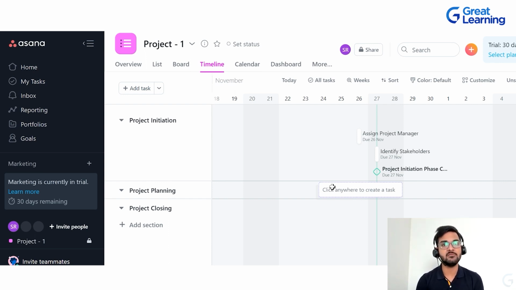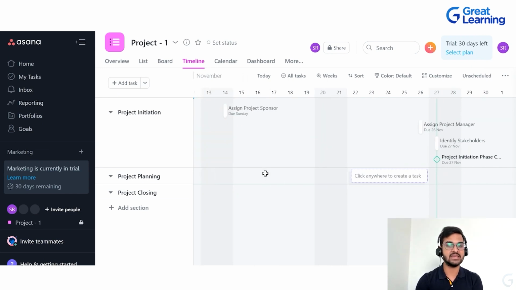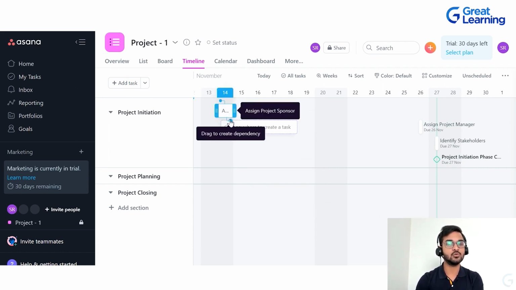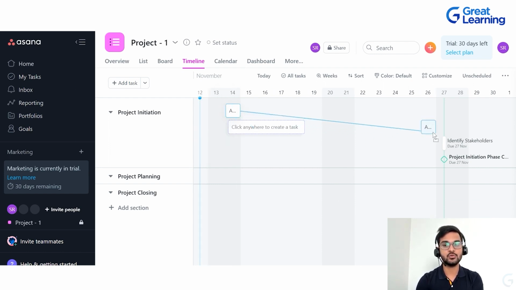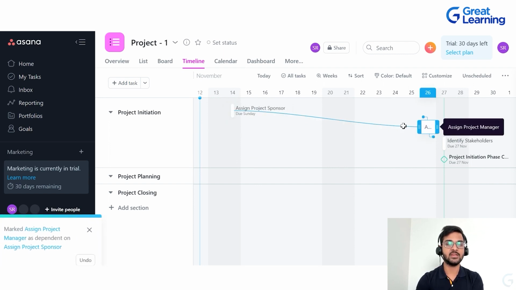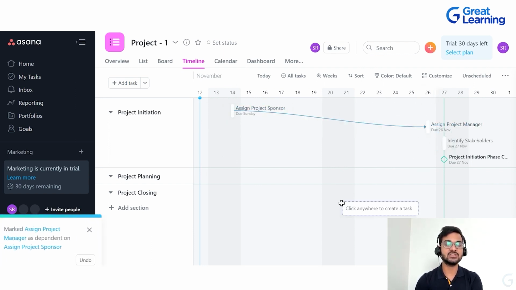Now the beauty of timeline view is that defining this dependency is very easy. All you need to do is drag and you will be able to create dependencies. Let me show you how that can be done. For example, if you want to create a dependency between this task, which is assign project sponsor, and this task, which is assign project manager, all you need to do is click on this blue dot, drag it to this particular task and drop. And you will be able to create a dependency. It simply says that first of all we need to complete this task and then we will be moving to this task.